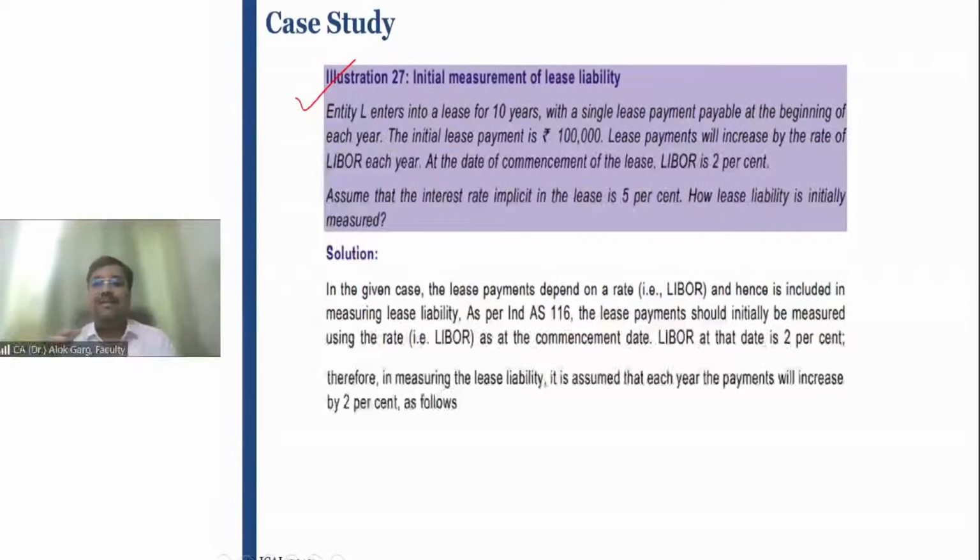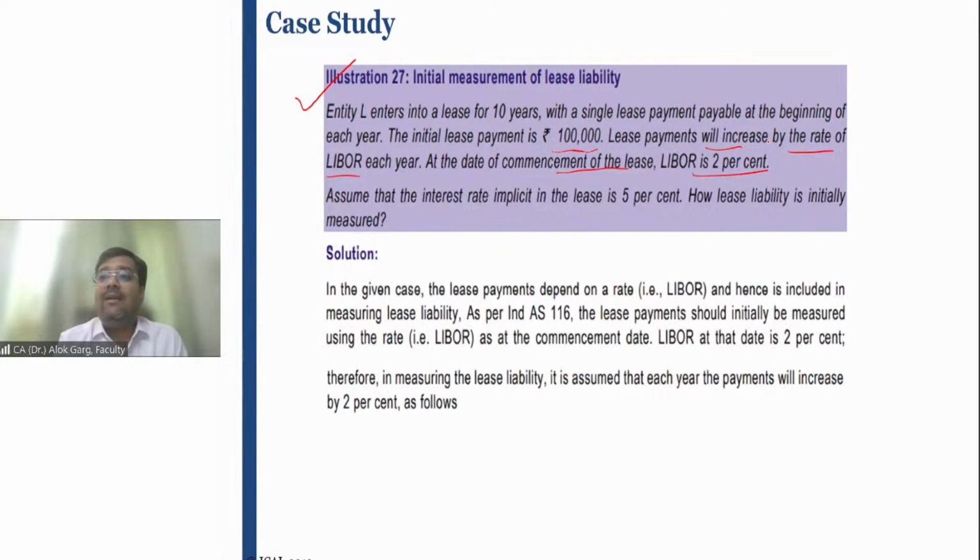Yes. So let's discuss this case study. Entity L enters into a lease contract for 10 years with a single lease payment payable at the beginning of each year, meaning 10 payments at the beginning of each year. The initial lease payment is 1 lakh rupees. Lease payment will be increased by the rate of LIBOR each year. LIBOR means London Interbank Offer Rate; it is just like an index. At the date of commencement of the lease, LIBOR is 2%.